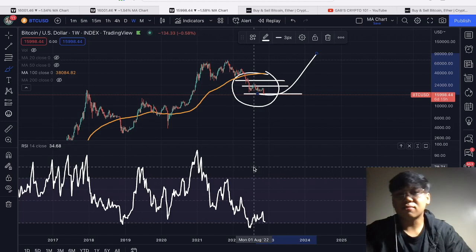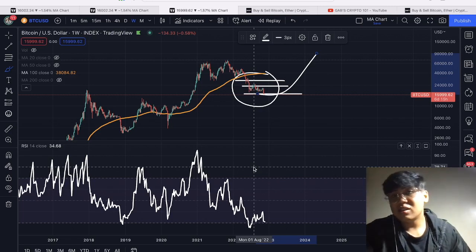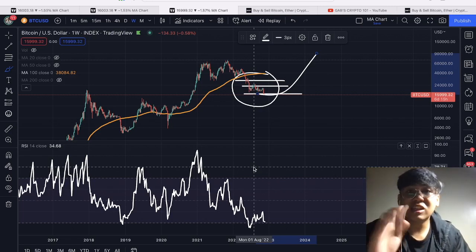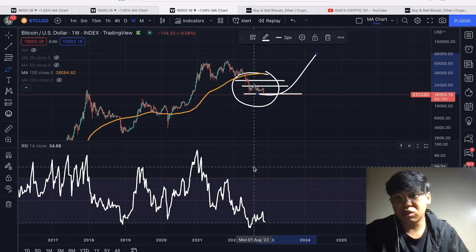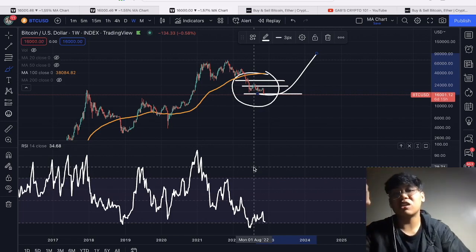And take note, some data models can be wrong, but at least it can give us an idea on what can we expect for the coming days to come. Hindi man siya maging accurate, but at least may idea tayo sa pwede mangyari for the future. So yeah, right now, this is what we are seeing with the Bitcoin price action, and this is what we can infer from this data from the weekly time frame.